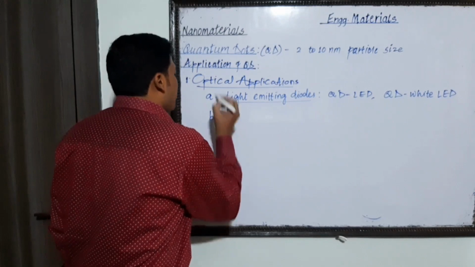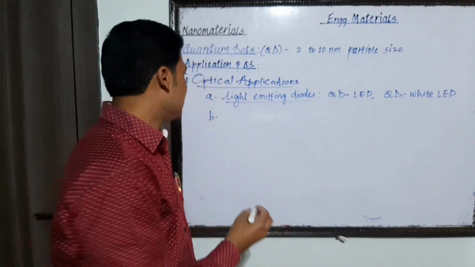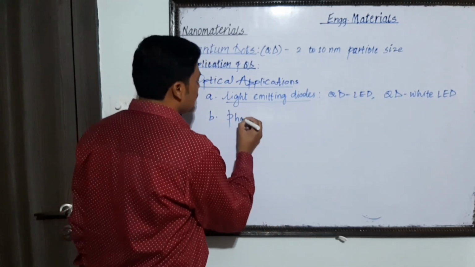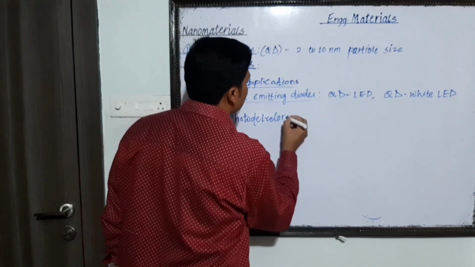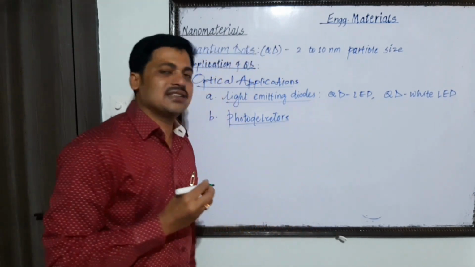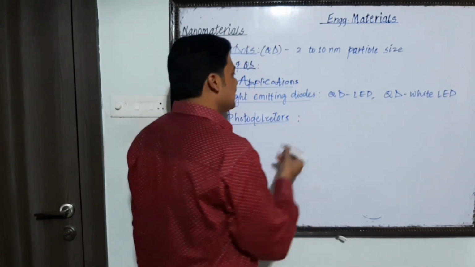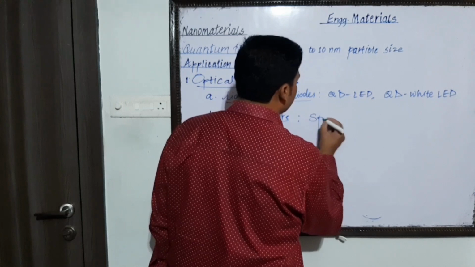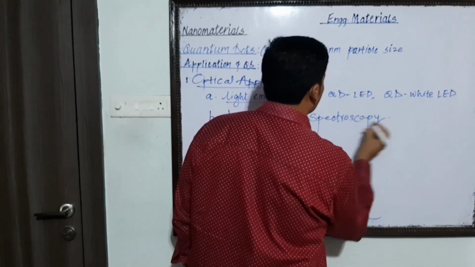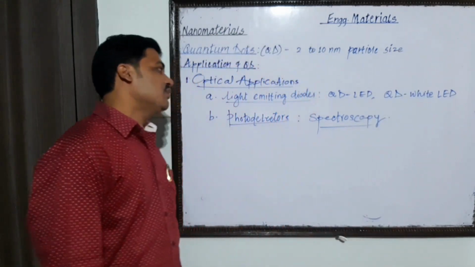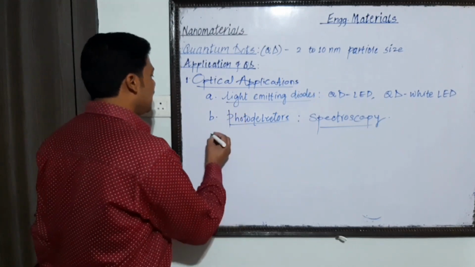Now the second optical application is in photo detectors. The quantum dot photo detector is basically used in spectroscopy. This also falls under optical application.